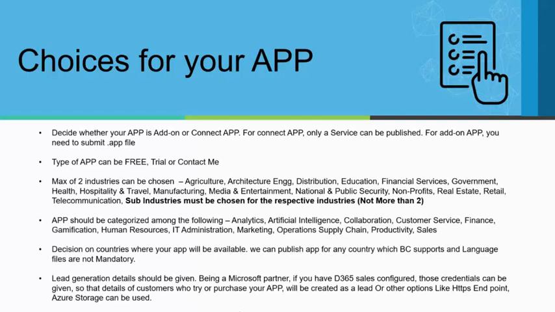Is it in the customer service area, or finance related, or HR, and so on? You would have to categorize it. And you would obviously have to decide which countries your app will be available in. And like we talked about earlier, based on the country you choose, some of the language file requirements could come up.